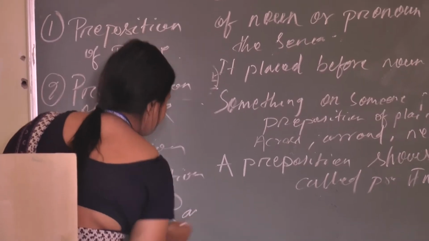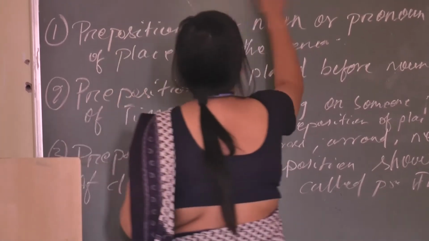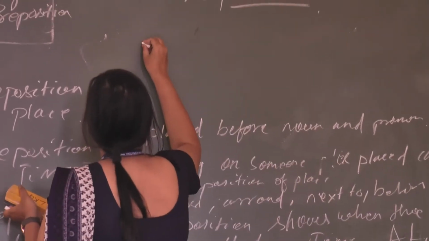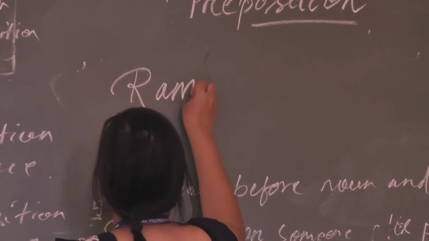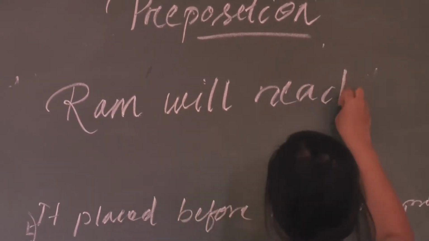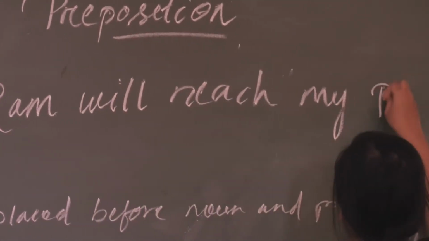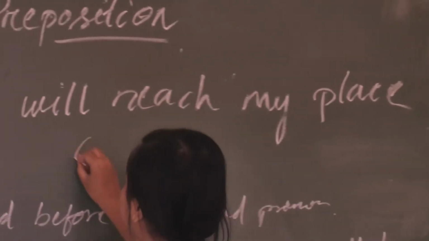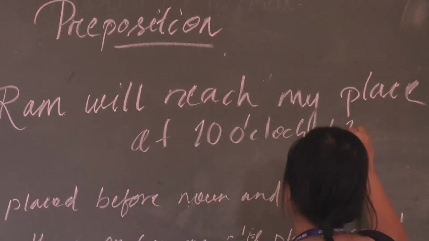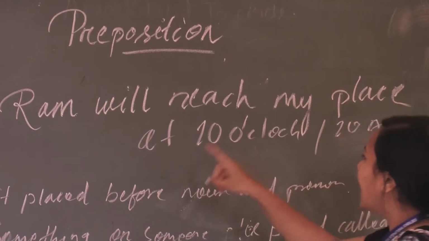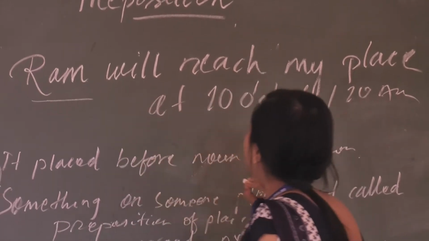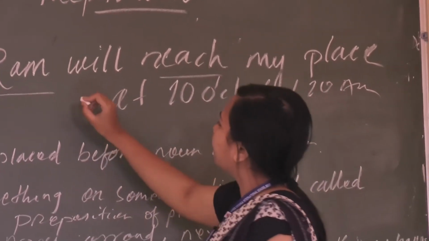Here I am writing an example: Ram will reach my place at 10 o'clock, or 10 a.m. Here Ram is the noun, and this one is the verb.